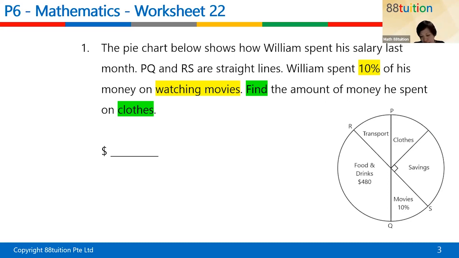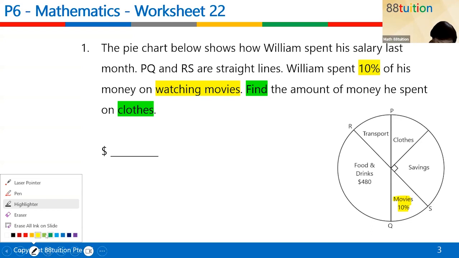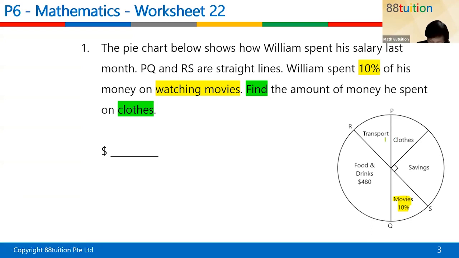They are all straight lines. Where are they? P, Q, and R, S. And William spent 10% of the money watching videos. Okay, so let's take a look at watching video. Yellow, where is watching video? 10%. Okay, and the amount we spent on clothes. So clothes is what we are asking for. So let's see for clothes. Yeah, here. So how to find this?